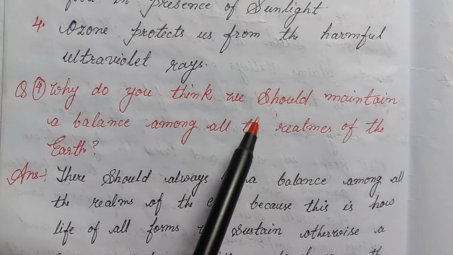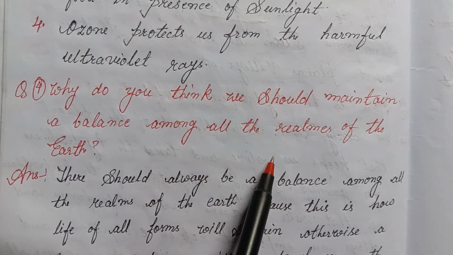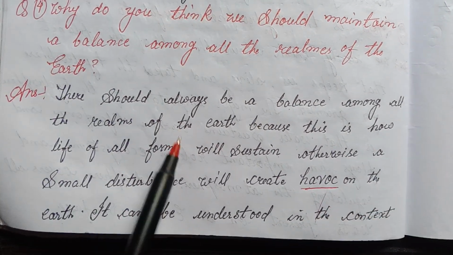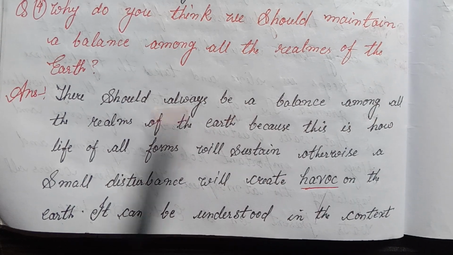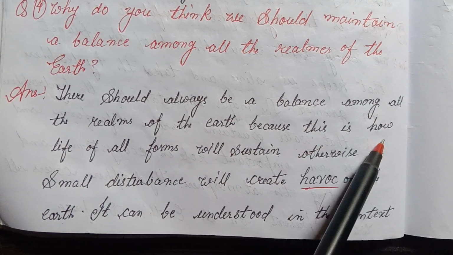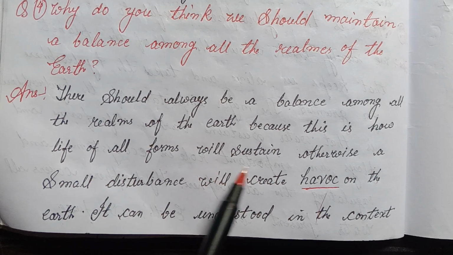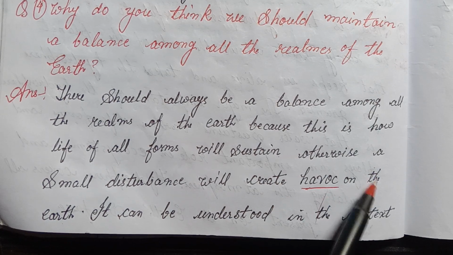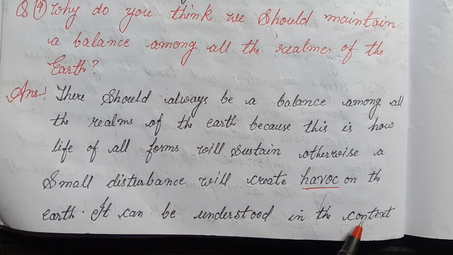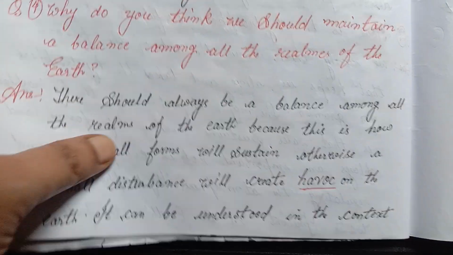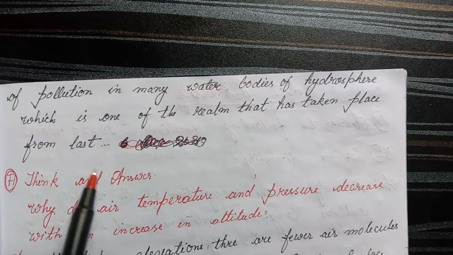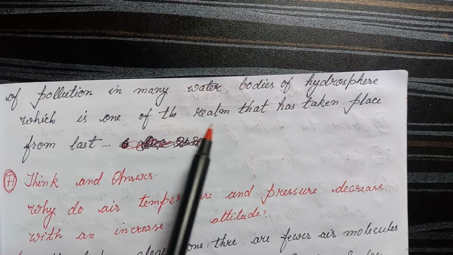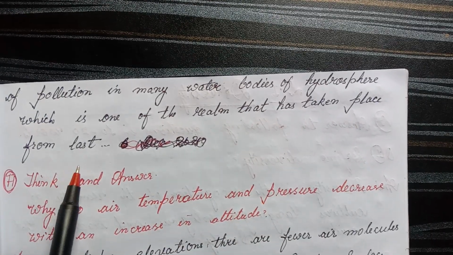Fourth, why do you think we should maintain the balance among all the realms of the earth? Answer: there should always be a balance among all the realms of the earth because this is how life of all forms will sustain. Otherwise, a small disturbance will create havoc on the earth. It can be understood in the context of pollution in many water bodies of the hydrosphere, which is one of the realms.